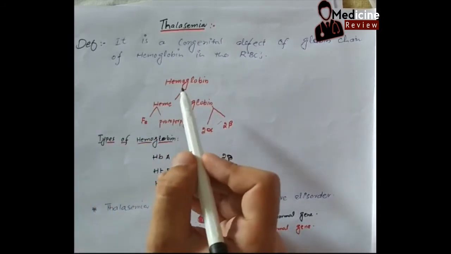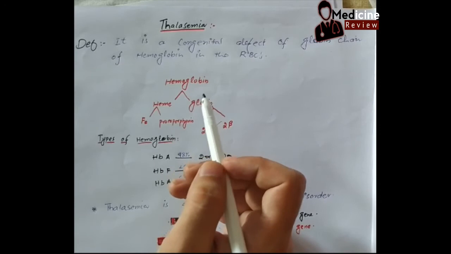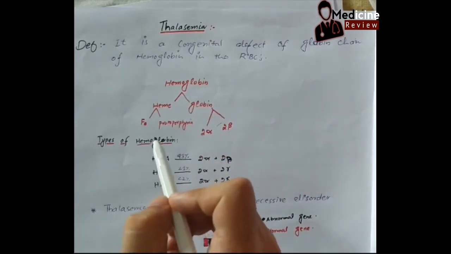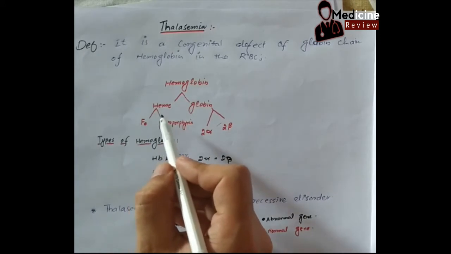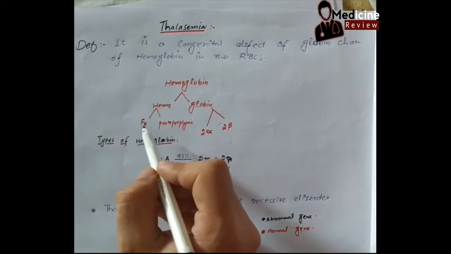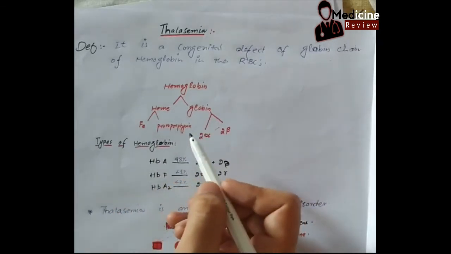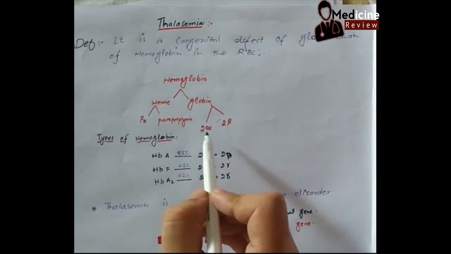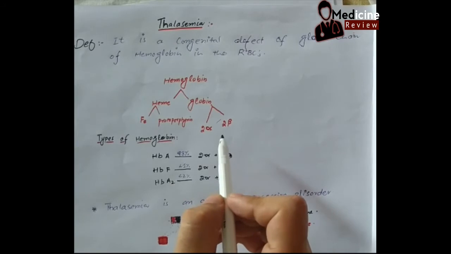We have hemoglobin, and hemoglobin consists of two parts. One is heme and one is globin. The heme part is composed of iron and protoporphyrin. When protoporphyrin combines with the iron, it forms heme, while the globin chain consists of two alpha chains and two beta chains.